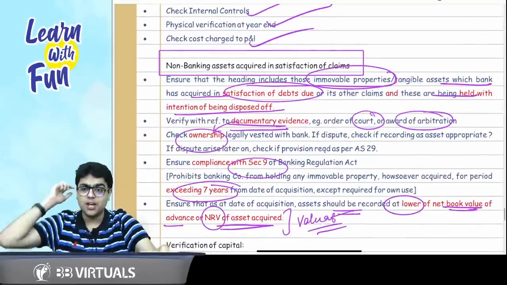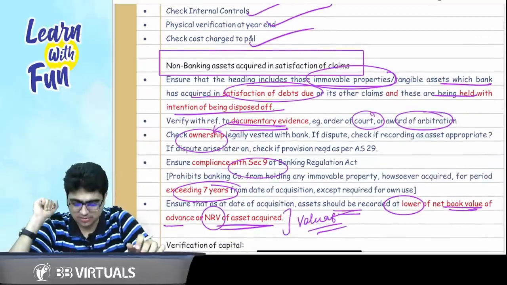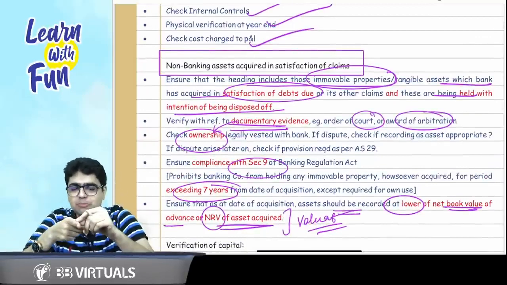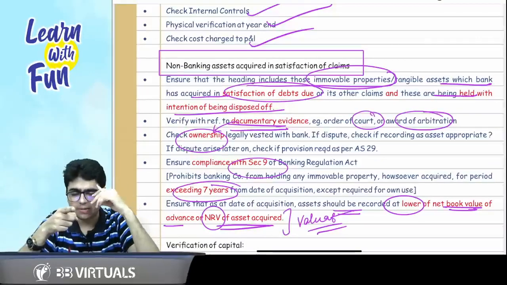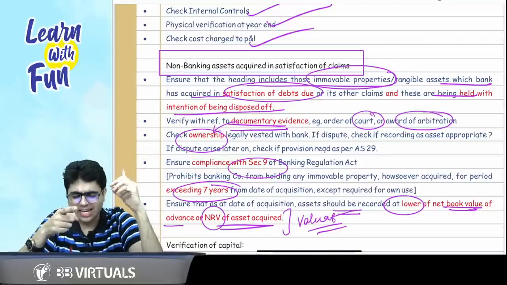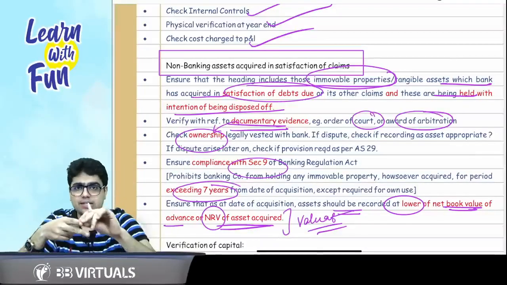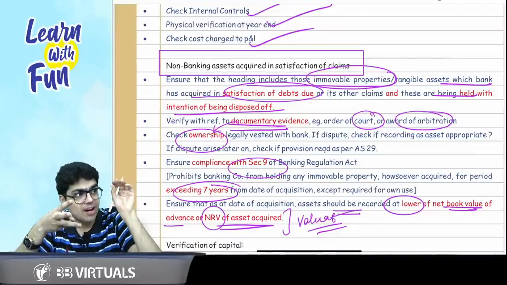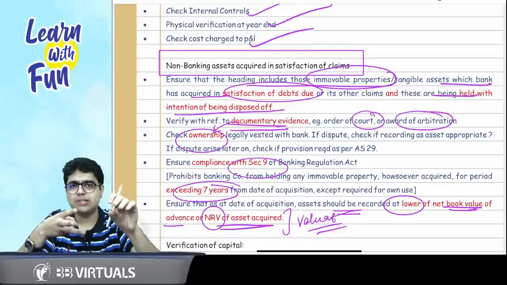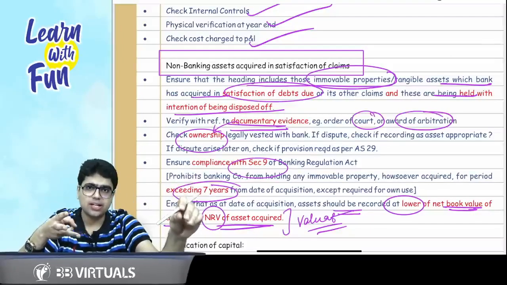Let's revise it again. Non-banking assets acquired in satisfaction of claims. First of all, those properties which have been acquired by the bank for satisfaction of claims are being held with the purpose of being subsequently disposed of. They should have proper documentary evidence for it. Third point, the auditor will check the ownership. If the ownership is disputed, provision as per AS 29 needs to be created.